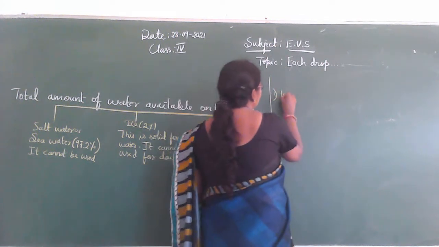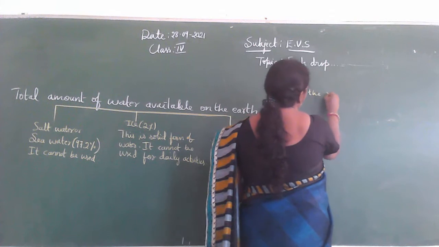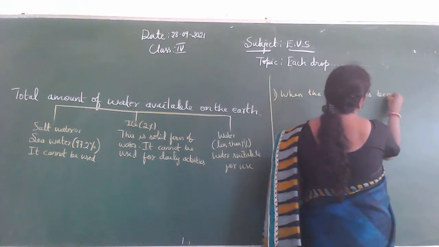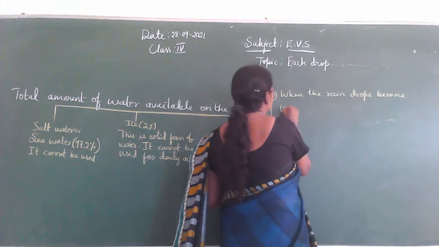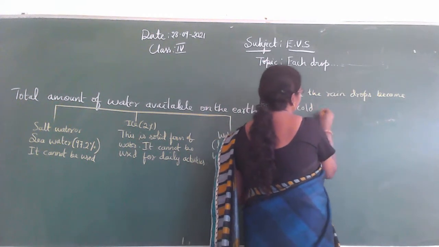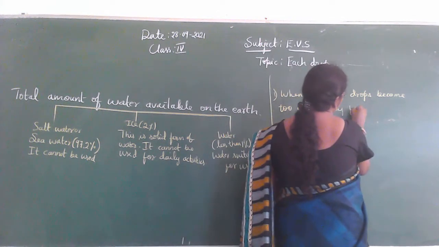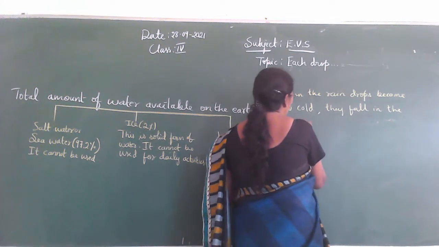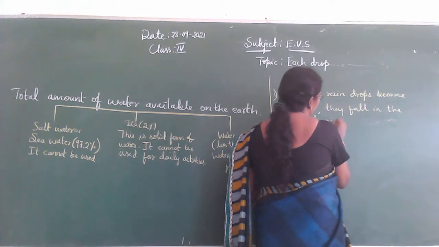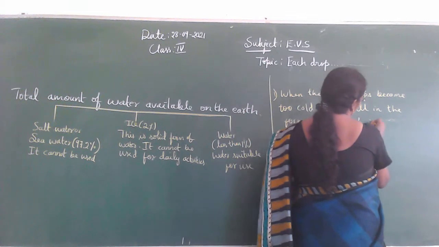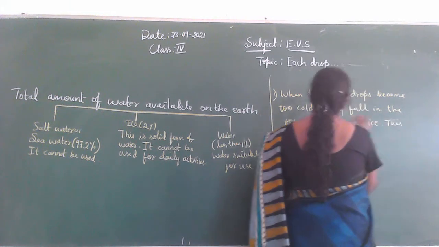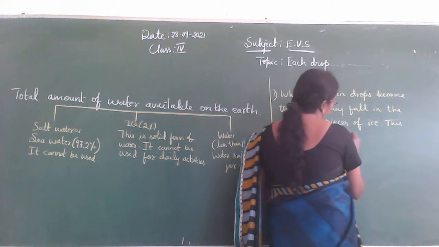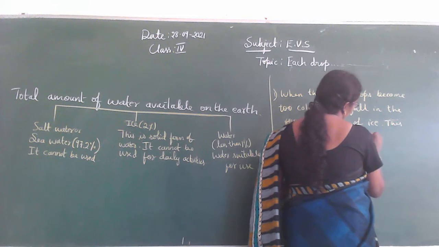When the raindrops become too cold, they fall in the form of pieces of ice. This one is called a hailstone. Is it?